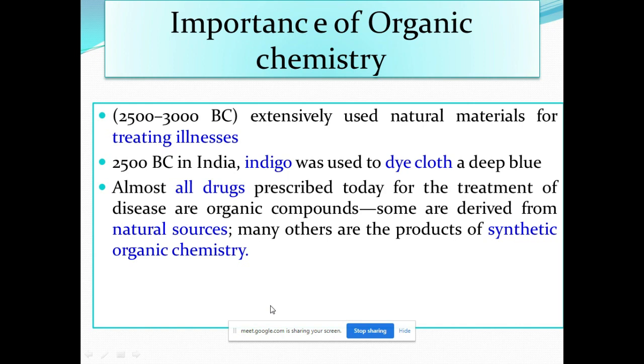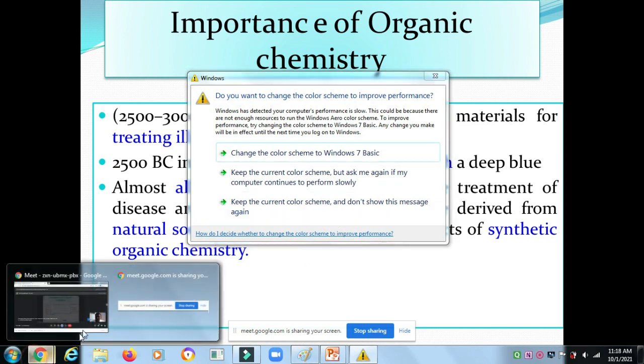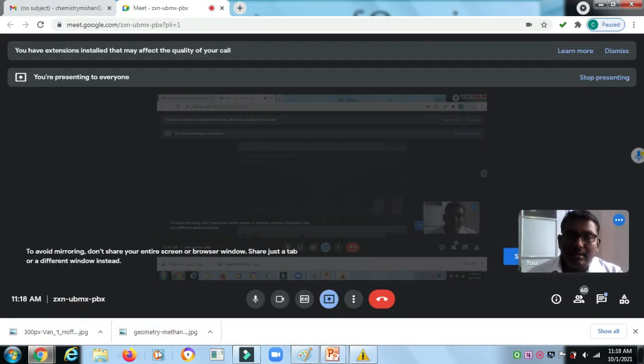Almost all drugs prescribed today for the treatment of disease are organic compounds. Some are derived from natural sources, and many others are products of synthetic organic chemistry. So before 2500 BC, the Indian people used indigo, an organic compound, as a dye. Nowadays they are using many organic compounds.